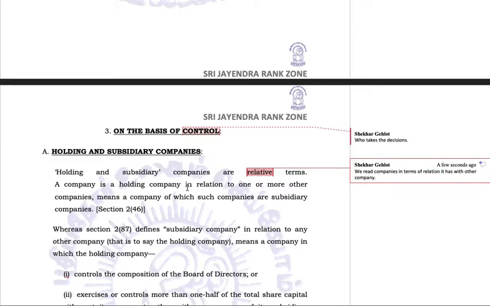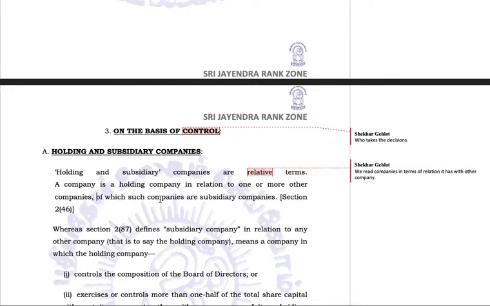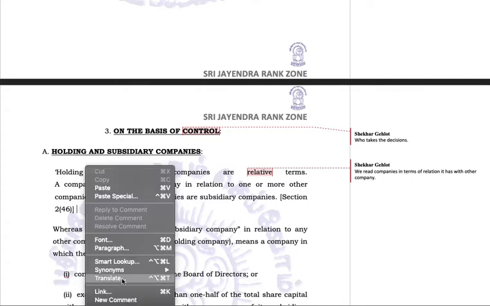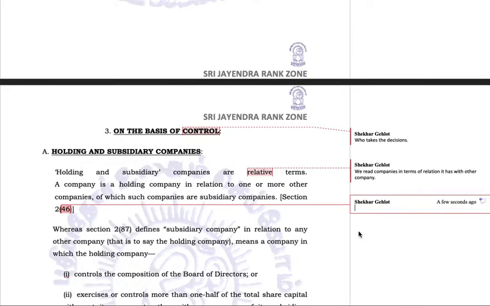A company is a holding company in relation to one or more other companies, means a company of which such companies are subsidiary companies. Now, what is a holding company?